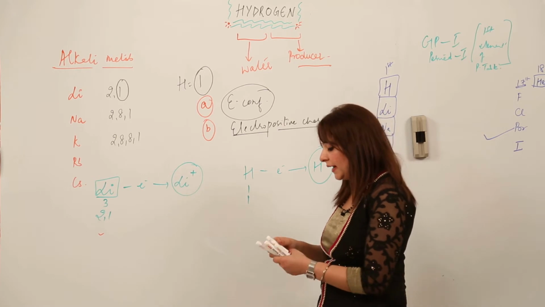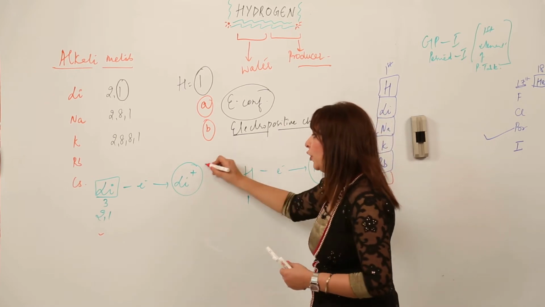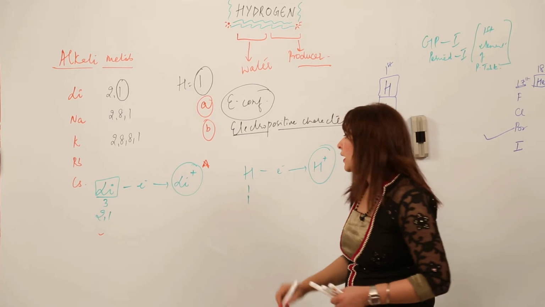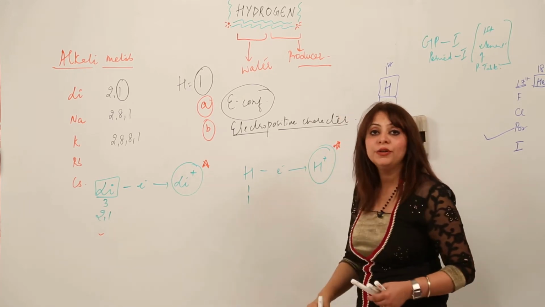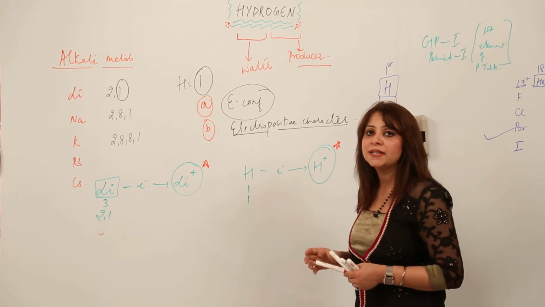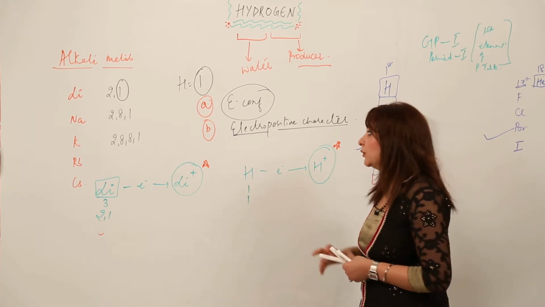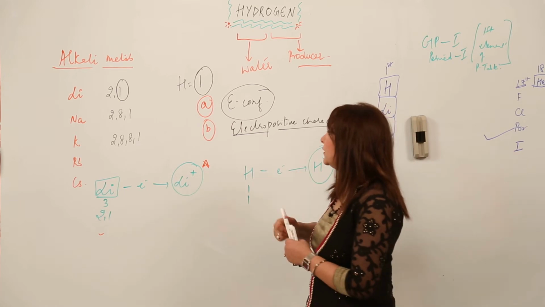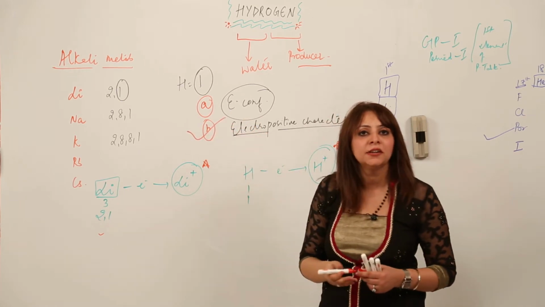So again, the similarity lies here. See, it also forms a unipositive electropositive ion, and similarly, it is also univalent. That means after losing its one valence electron, it has just acquired one positive charge. So the electropositive character which we were talking about is similar, right?